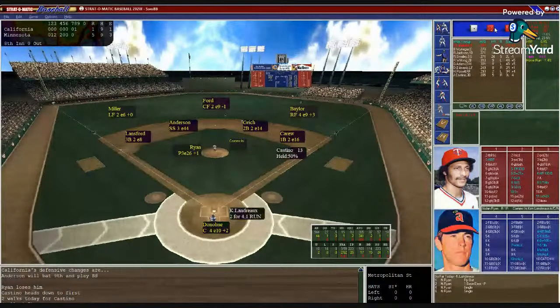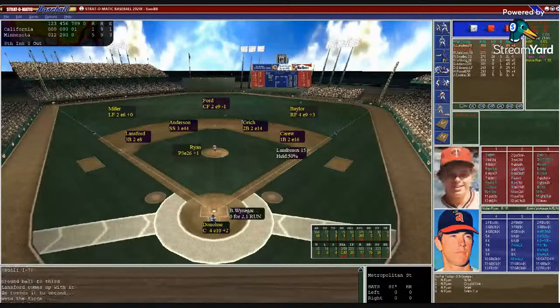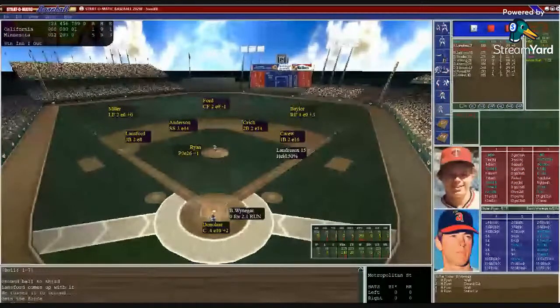Donahue sets the target. Ryan from the stretch. Here's the pitch to Landreau. 1-8 ground ball to third. Lansford to Gritch gets the only play he has. Fielder's choice gets Landreau to first. 1 out in the 8th. Twins lead by 4. Butch Waniger 0 for 2 with the run scored.